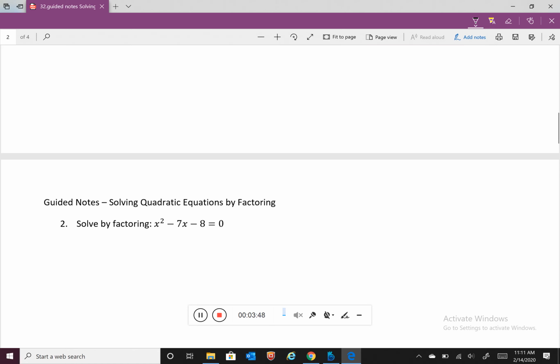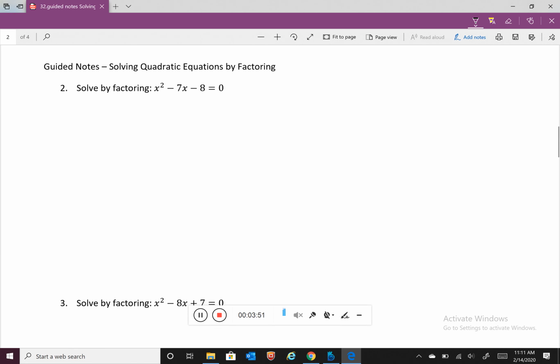Our next example is to solve by factoring the trinomial x squared minus 7x minus 8 set equal to 0. Notice that a is 1, b is negative 7, and c is negative 8. So we're looking for factors of negative 8 that add to be negative 7. So x squared has the factors of x and x.